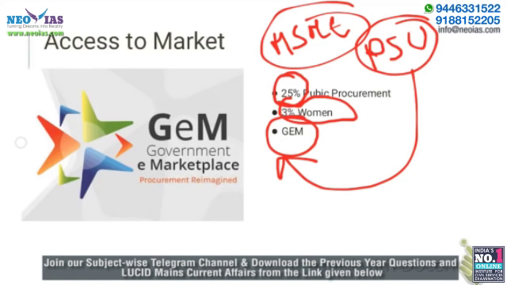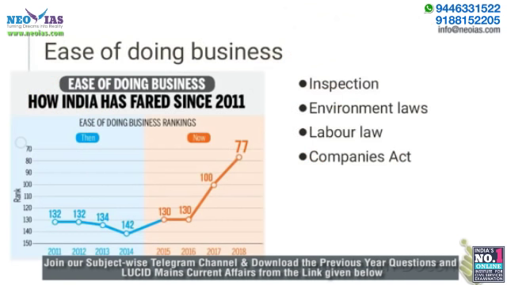What is Government e-Marketplace? Government e-Marketplace is nothing but a national public procurement portal. For all government agencies, if they have to make procurement, they will have to channelize it through GeM, Government e-Marketplace. Now, this has been made applicable for public sector enterprises also.